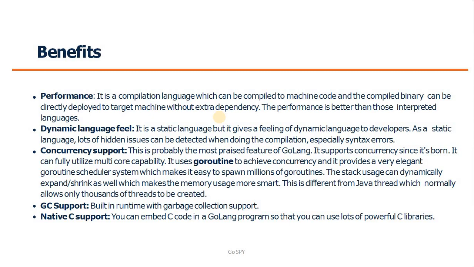So you can create millions of goroutines, but in other multi-threading programming languages it is quite difficult to create so many threads because they are difficult to manage. But in Golang you can create millions of goroutines, because they use a stack that can dynamically expand and shrink as per our requirement. As we mentioned earlier, a goroutine uses a stack and the initial size of the stack is 2 KB. If that specific routine needs more space, then it automatically expands or shrinks as per our requirement. So there is no need to worry about memory.